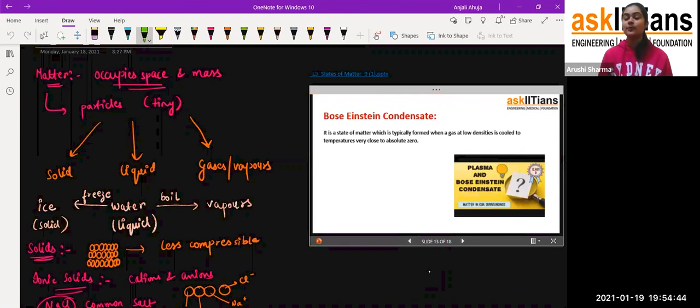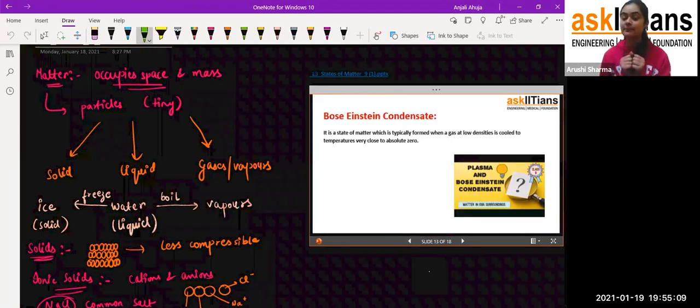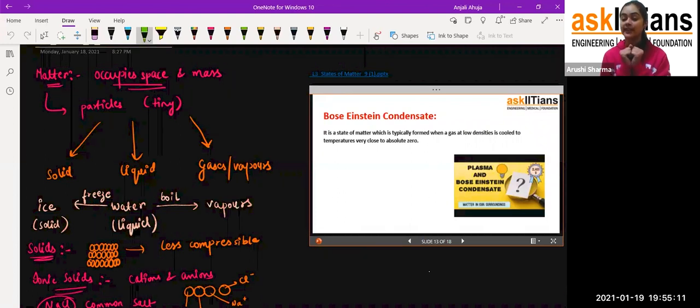So students, what we have discussed till now is what matter is and the classification of matter. We came to know the properties of solid, liquid and gases, and the differences between them. In your exam, the question can come as how the force of attraction differs in solid, liquid and gases. So you will say that in the case of solid, the particles are very compactly packed, due to which they have a very high force of attraction, and they are not compressible in nature. That's the reason for it.